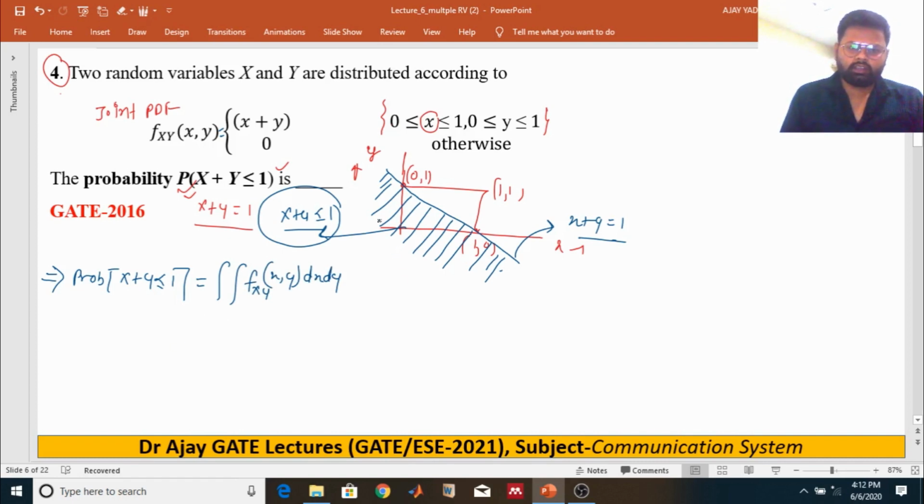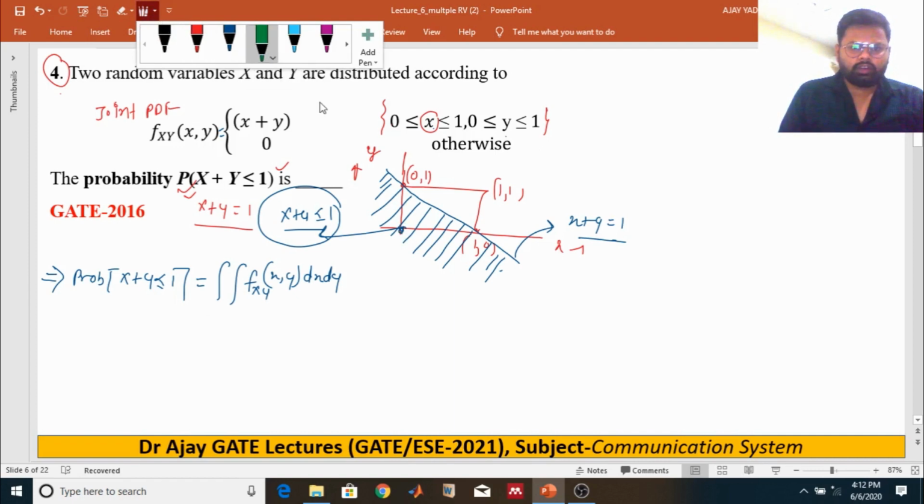The random values from the random variables x and y vary from 0 to 1. So we have to find the region corresponding to the probability of x plus y less than or equal to 1.